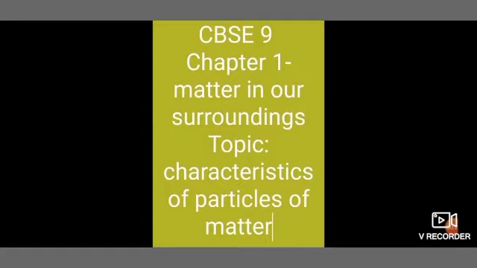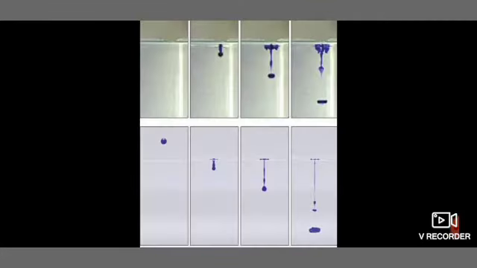First one is particles of matter have space between them. Second one, particles of matter are continuously moving. And third one, particles of matter attract each other. Particles of matter have space between them.